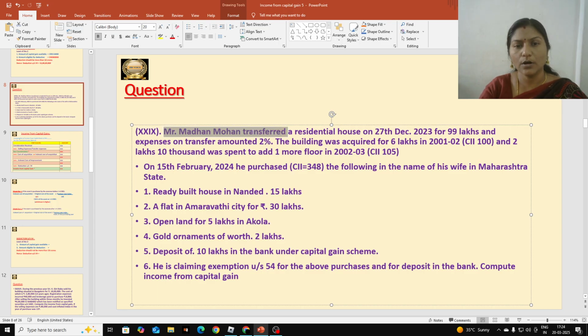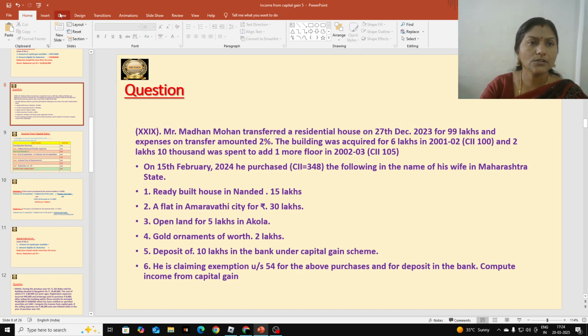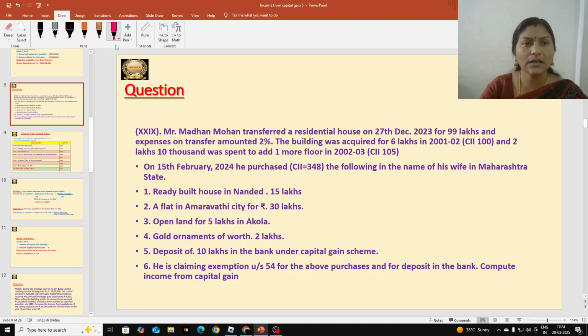Mr. Madan Mohan is the name of the assessee, and he transferred a residential house on 27th December. So here Mr. Madan Mohan is an assessee, and what he did is transfer his residential house. So here what is the capital asset? Residential house. In case of house, land and buildings, how many years period do we have to consider? 2 years period to determine whether that is a short term capital asset or a long term capital asset.